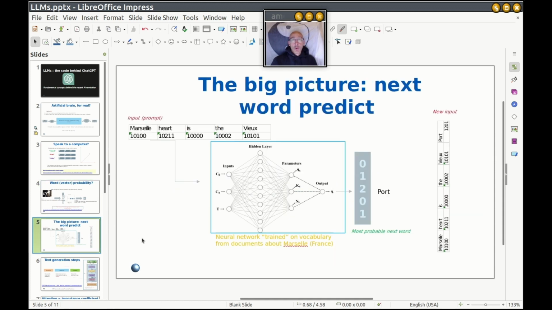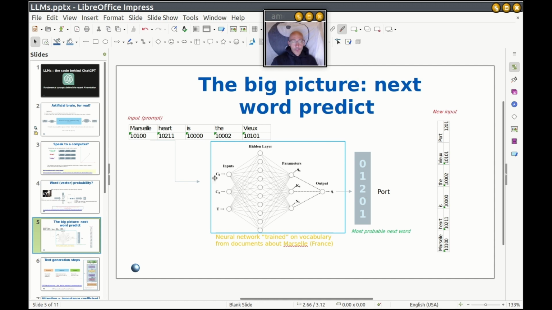Right, what does this have to do with LLMs? Well, in the same way, we can use the mechanism that I just illustrated to predict the word that will come next in a sentence. Okay? For example, Marseille heart is the vieux. Everybody has already guessed.